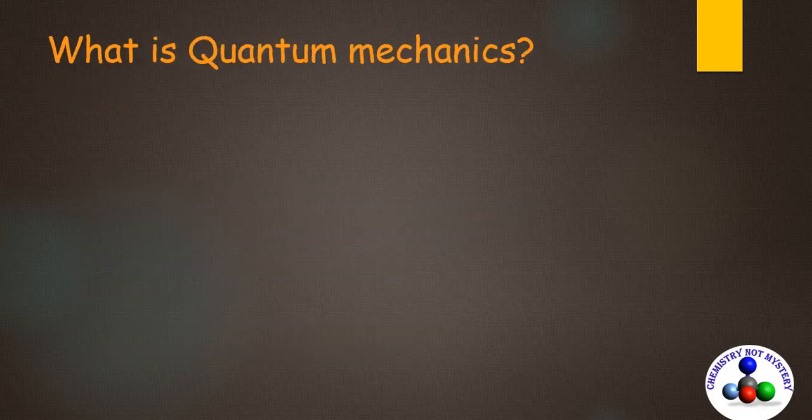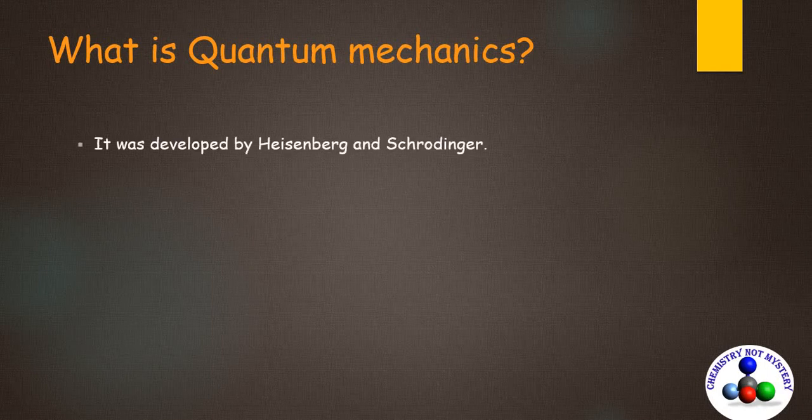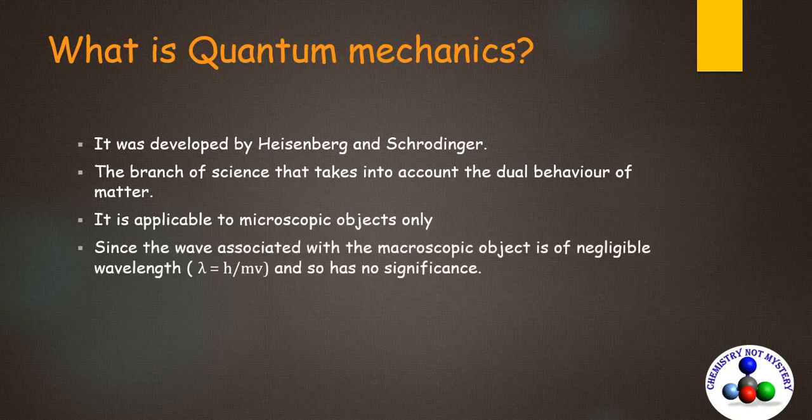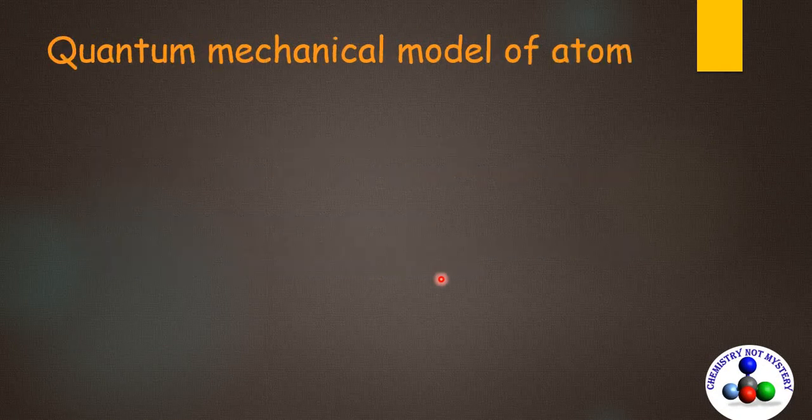The quantum mechanical model of an atom is based on quantum mechanics. So what is quantum mechanics? It was developed by Heisenberg and Schrödinger. It is the branch of science that takes into account the dual behavior of matter. It is applicable to microscopic objects only, since the wave associated with a macroscopic object is of negligible wavelength according to the de Broglie equation and so has no significance.